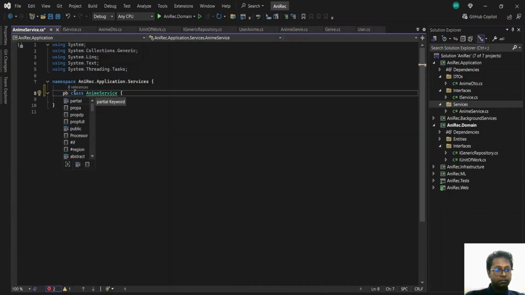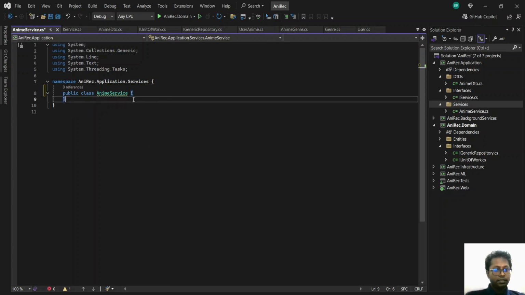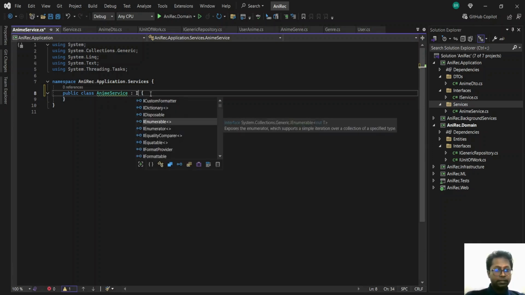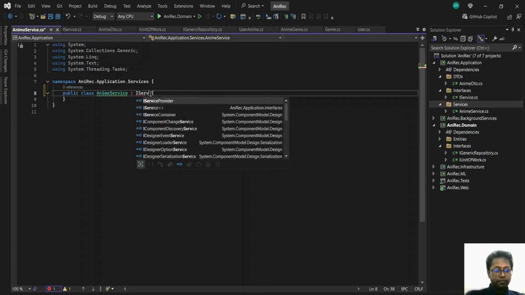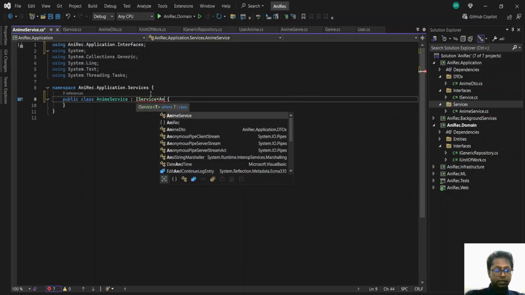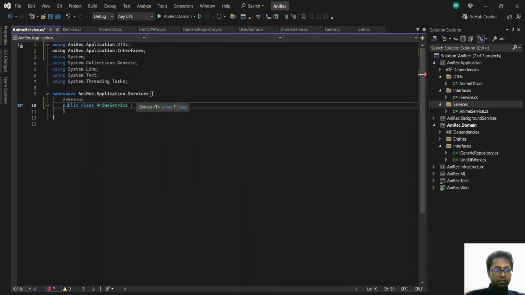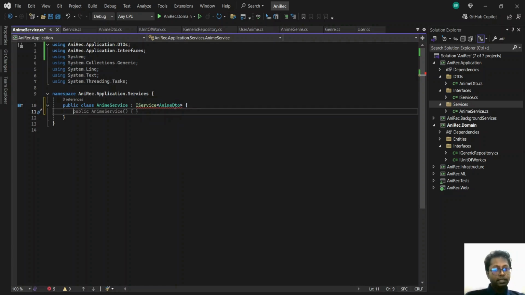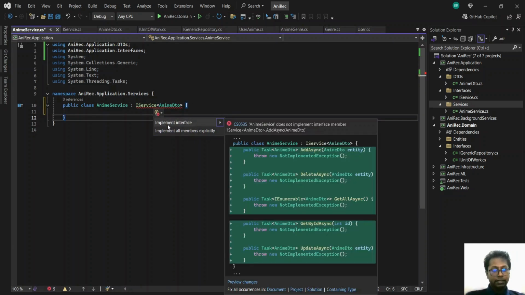Make this a public class, implement the IService interface, IService, and this would have the any DTO. So this would have the implementation of the interface that we created earlier.